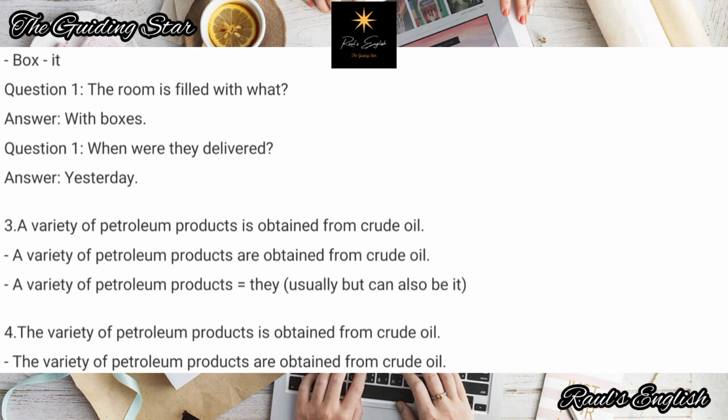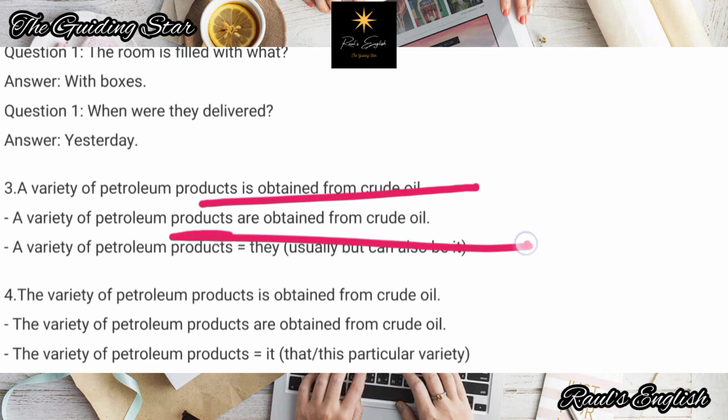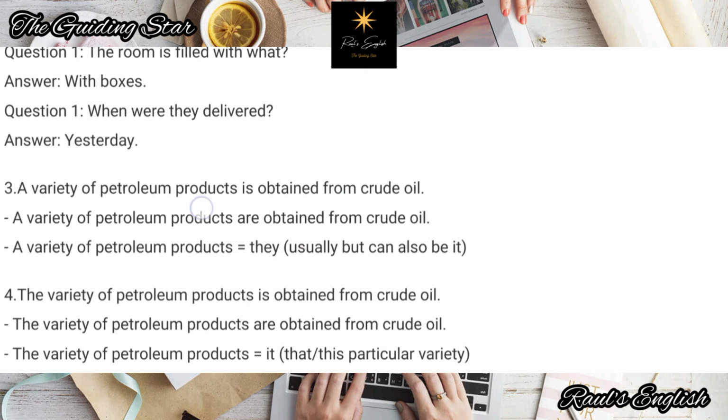Alright, so number 3, a variety of petroleum products is obtained from crude oil, and a variety of petroleum products are obtained from crude oil. Is or are depends on how you're using variety. Remember, it's a variety, not varieties.